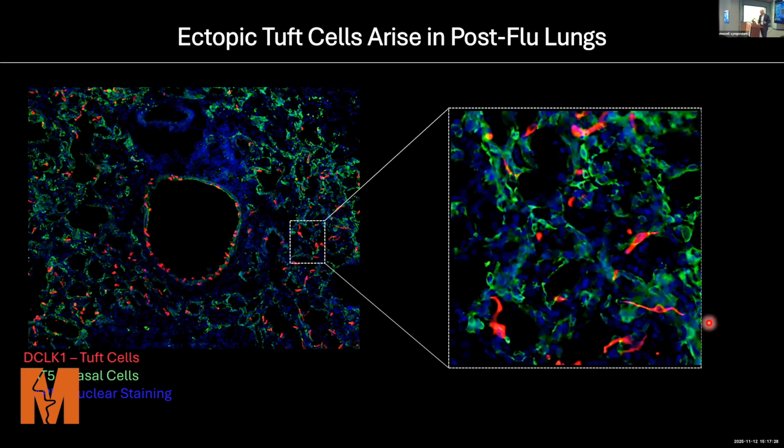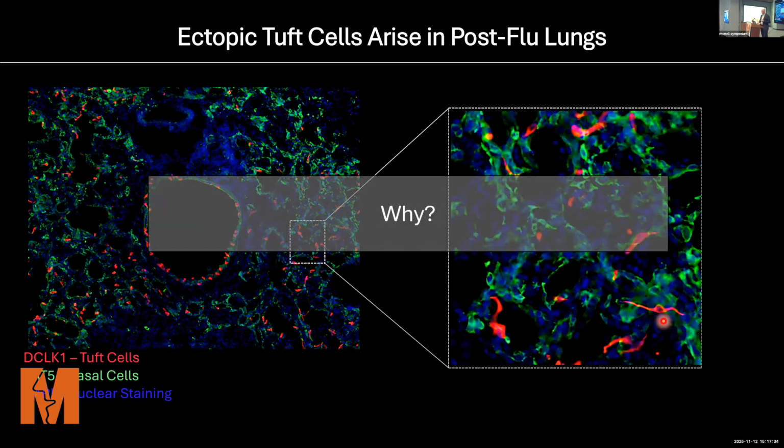And you can see they have their classic morphology with this perinuclear clearing. And of course, the question is, why are they here? Why are they in the lower airways? And what are they doing?